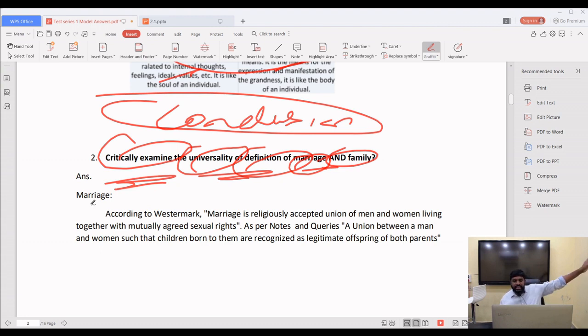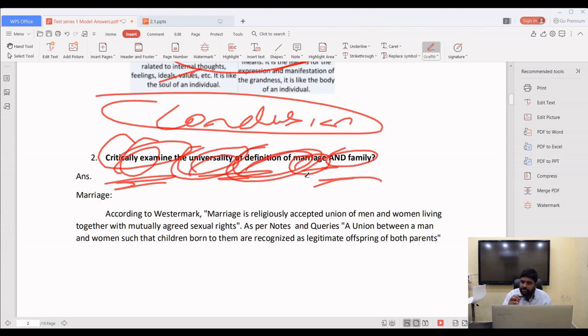That means if you put it in ancient India, in medieval India, in modern India also, the definition should be apt. And geographically also. If you fit it in Punjab, in Tamil Nadu, in Northeast India, and if you fit it in America also, it should fit. So the universal statements are called definition. So critically examine the universality of definition of marriage and family.